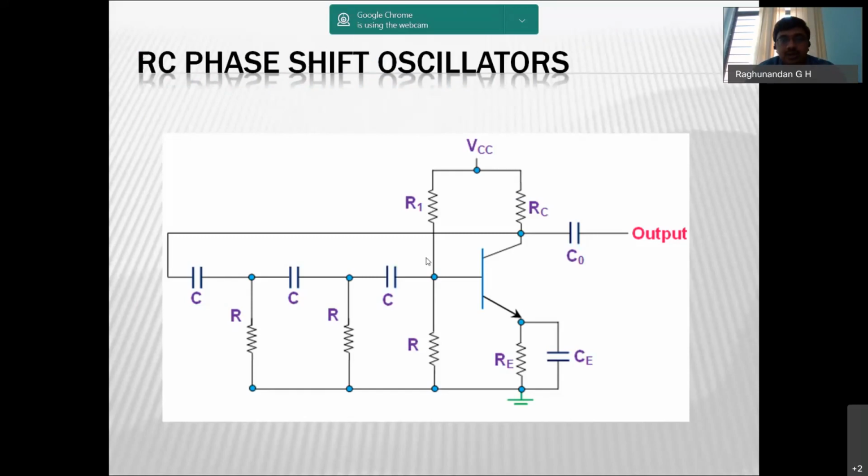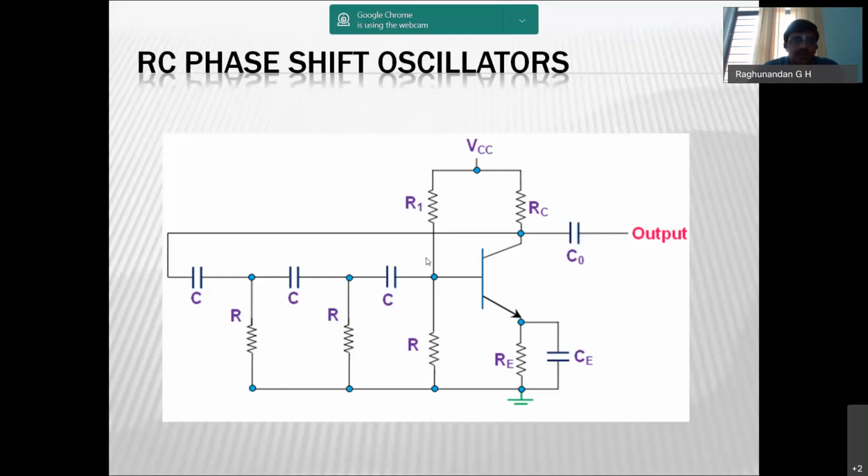As I told, in oscillators we don't have any input signal, so there is no question of reducing the gain. When there is no input signal, the feedback itself will be acting as an input signal. So in oscillators we are going to use positive feedback, where we increase the gain of the amplifier.